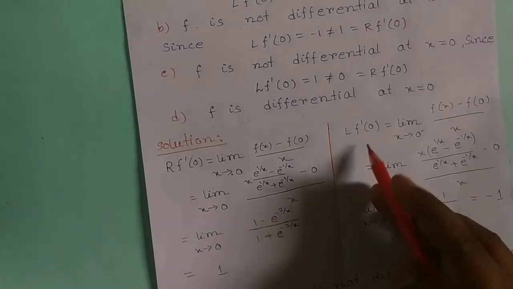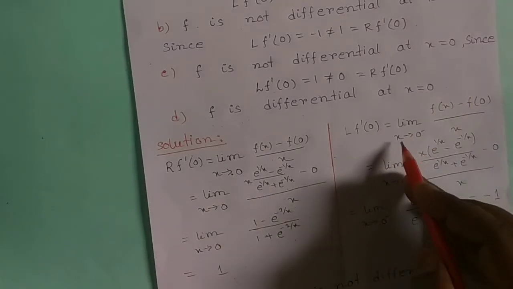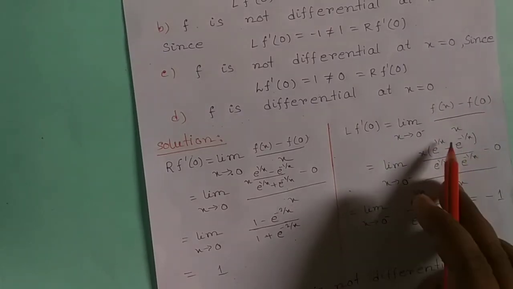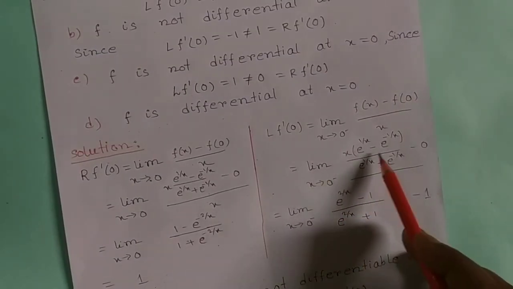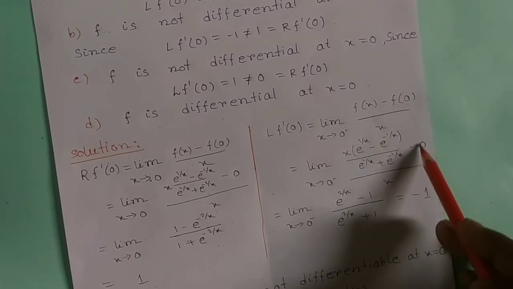And similarly L f'(0) = limit as x tends to 0 minus of (f(x) − f(0))/x. The value of f(x) is this and the value of f(0) is this.